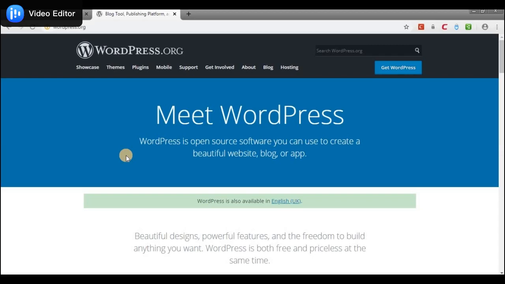Now, in WordPress.org, like you have here, this is where a lot of persons come to download or get the software, the app. If you look at this place, you see that it says WordPress is open source software you can use to create a beautiful website, blog, or app. So what they have done here is compile the code, the application, that is WordPress. So you could come here and click on Get WordPress. When you click on Get WordPress, it will give you the option to download the app.